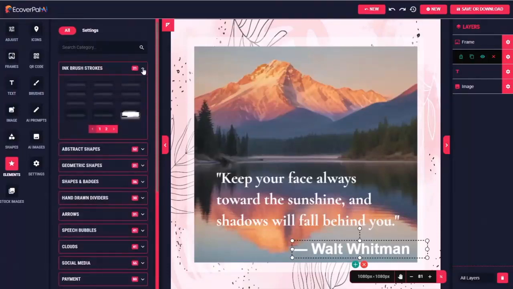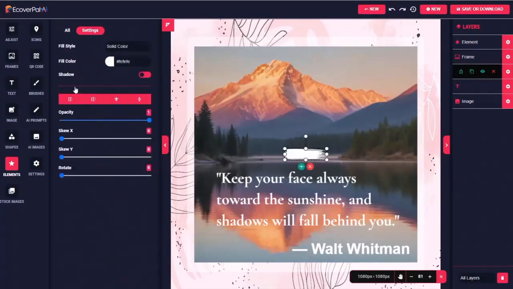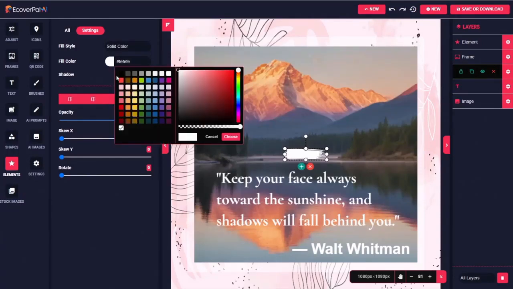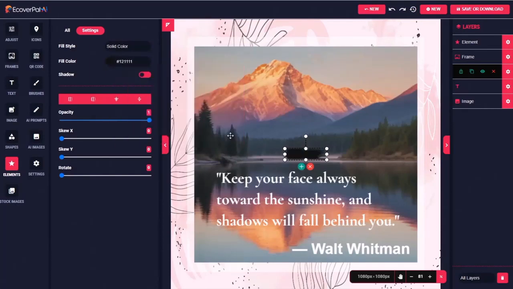For example, ink brush strokes. Here's a little ink brush stroke. Now, what would I do with that? First of all, I would probably change the color of it to make it highlight something else, like our text. So instead of a fill color of white, maybe I'm going to go with a fill color of dark gray. And then I want to highlight the word sunshine, or maybe even toward the sunshine.